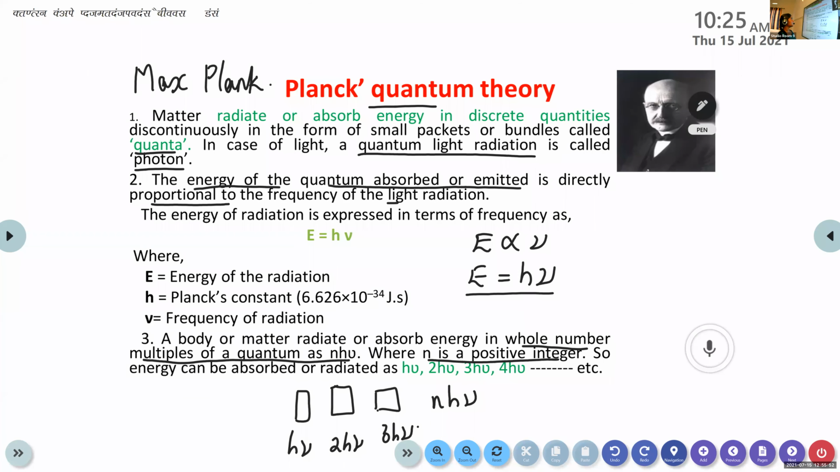So these are the main 3 points included in Planck's quantum theory. It was proposed by Max Planck. This quantum theory can explain the black body radiation. We have learned that using the wave nature, we cannot describe the black body radiation. But using Planck's quantum theory, he was able to explain this black body radiation.